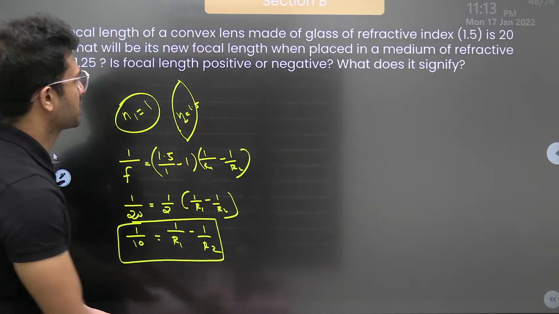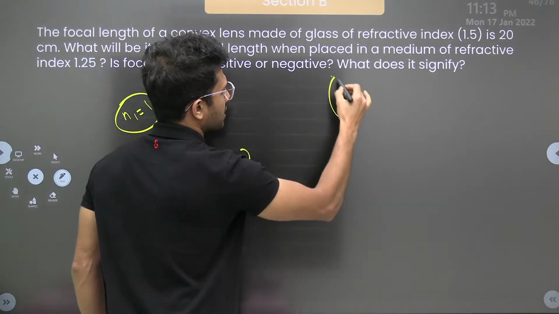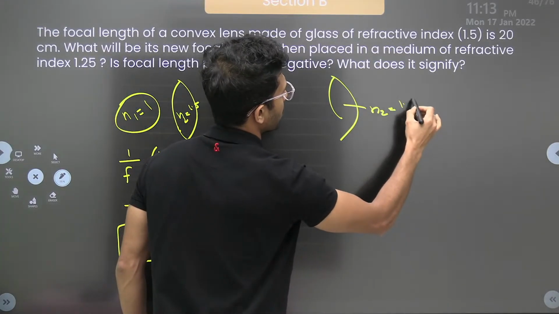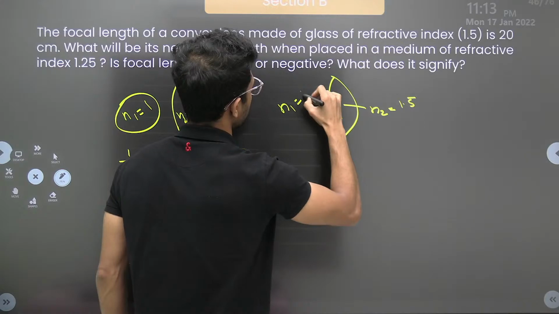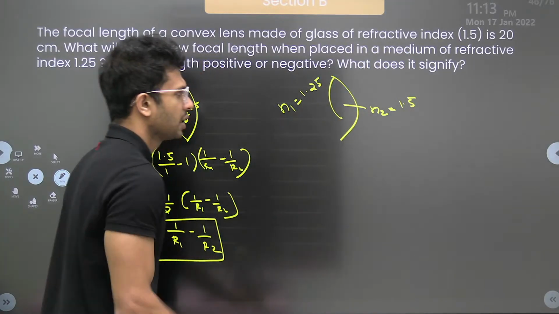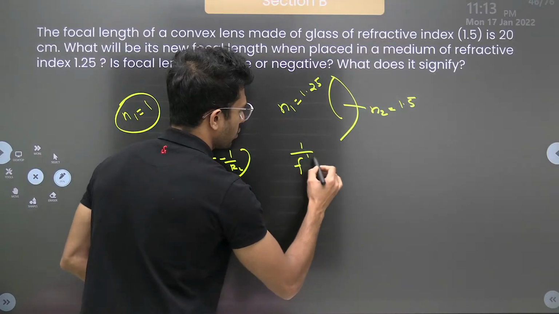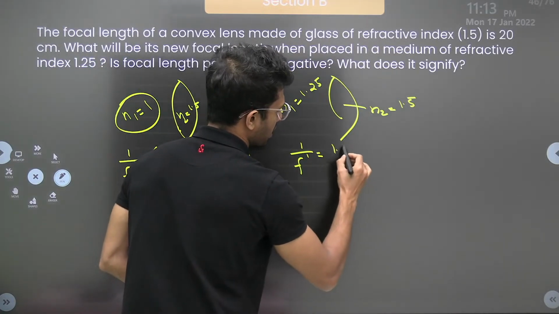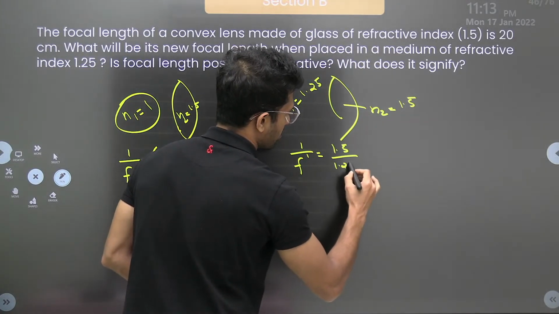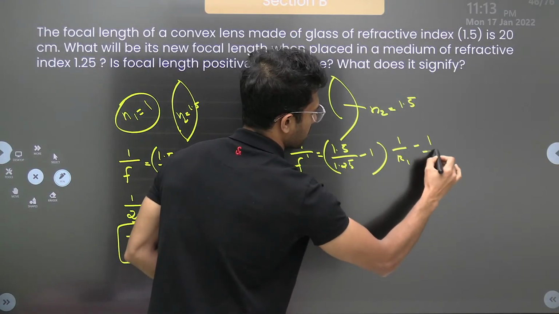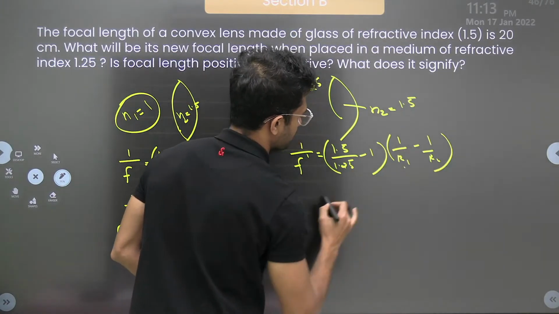Now moving further, the same lens of refractive index N2 of 1.5 is kept in a medium of 1.25. Question is, what is the focal length in this case? Write down the same formula. 1 by focal length is N2 by N1, 1.5 by 1.25 minus 1, into 1 by R1 minus 1 by R2.